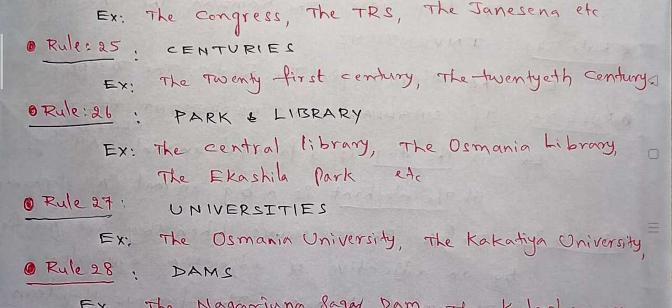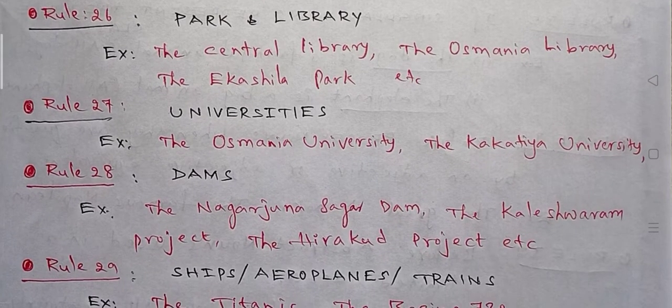According to rule 27, before the names of universities. Example: the Oxford University, the Osmania University, the Kakatiya University, the Rayalaseema University, the Cambridge University, like that. So many universities are there. Before the names of those universities we use the definite article the. Rule 28. Before the names of dams or projects. Example: the Nagarjunasagar Dam, the Kaleshwaram Dam or Kaleshwaram Project, the Hirakud Project, etc.